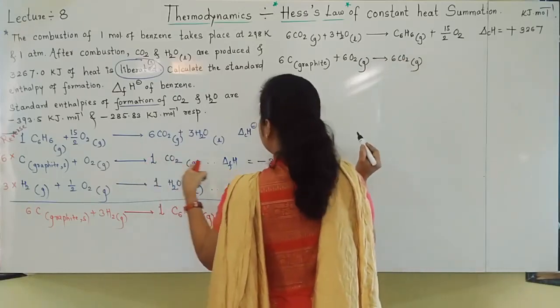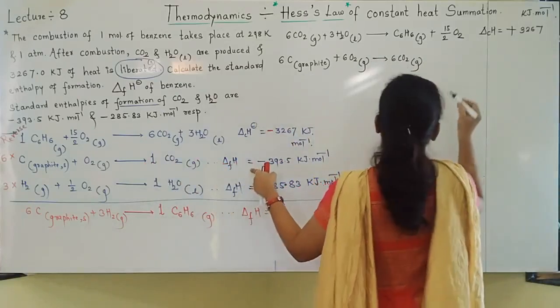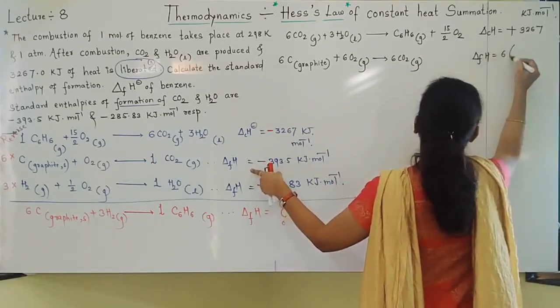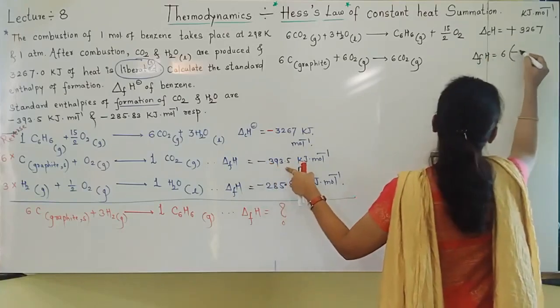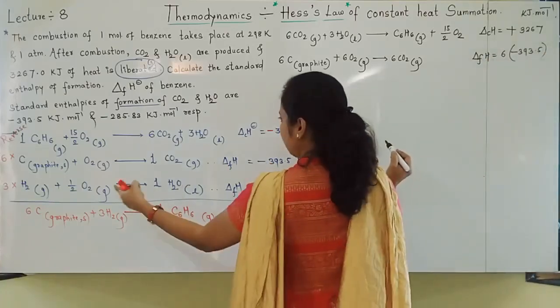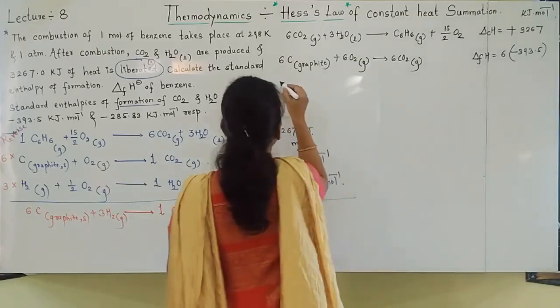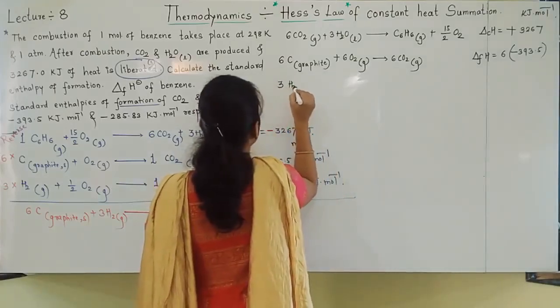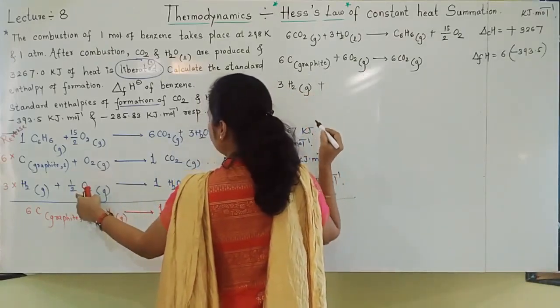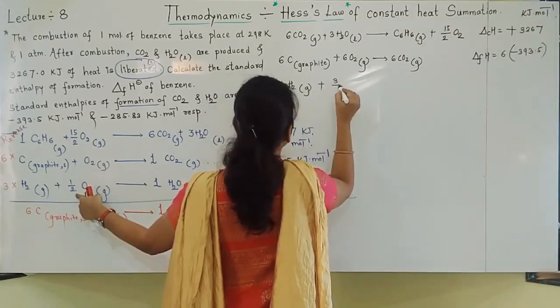I multiply by 6 to the complete equation, and of course the delta H value also I will multiply by 6. Next, the last equation I will multiply by 3. It becomes, after multiplying 3 by 2,